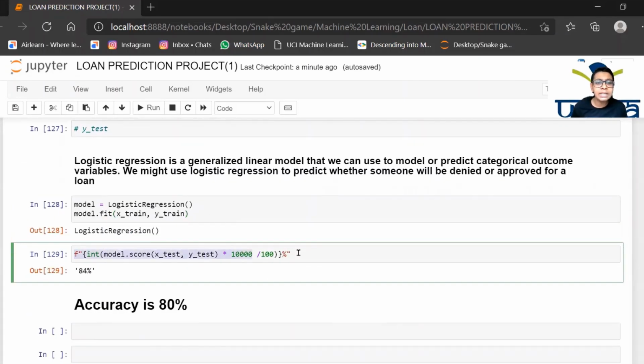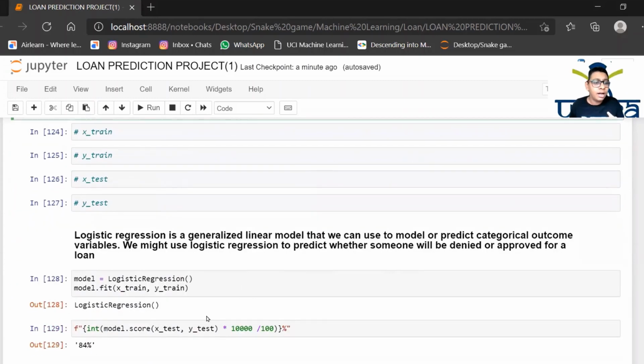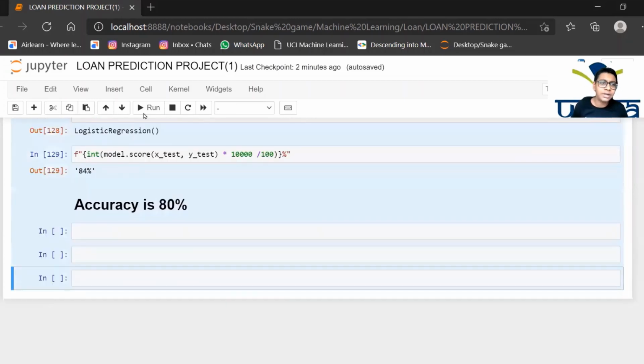And then at last, we are printing the model's accuracy score, which may be 84, 80, anything. It depends upon the fitting. Because train test split uses a random function, this accuracy will differ every time. When I first tried, it was 80%, but after that it keeps varying.